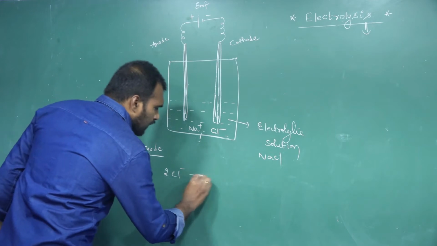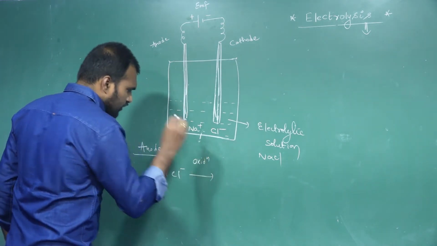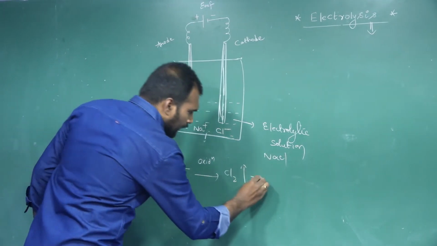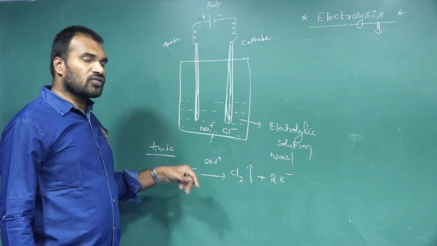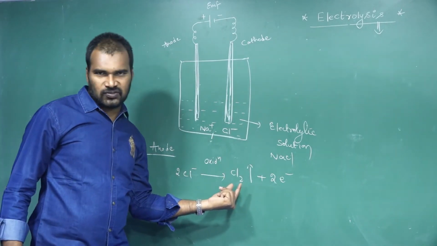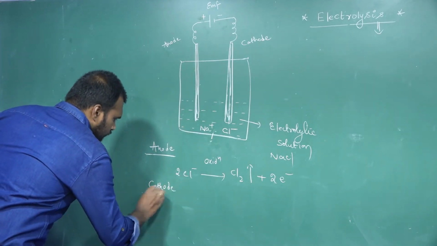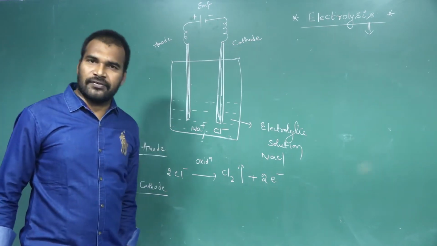So let us take Cl- ions. The 2 chloride ions will undergo oxidation, and they liberate what? Chlorine gas and removal of electrons. So here chloride ions are oxidizing into what? Chlorine gas. Now at cathode what will happen? If you see the cathode, towards the cathode cations will be attracted.